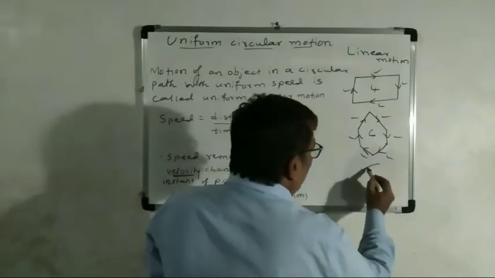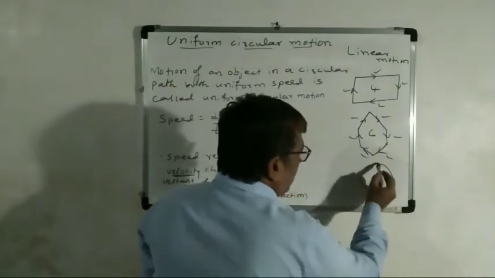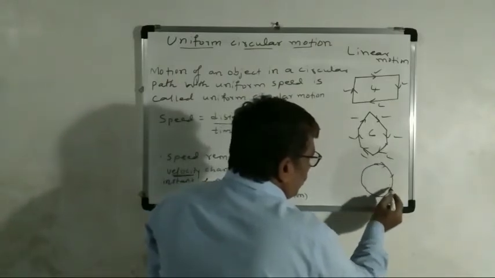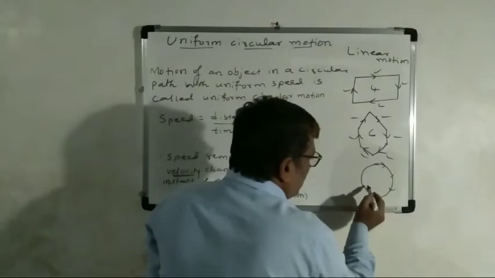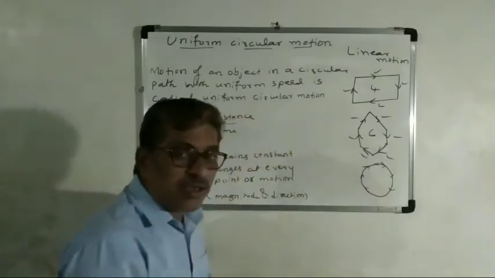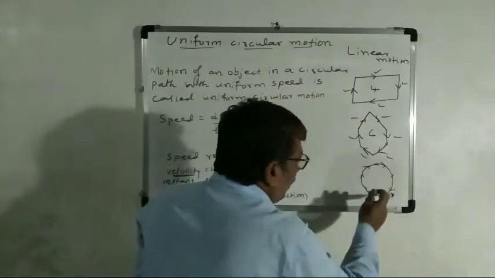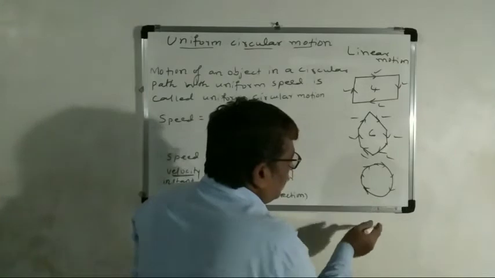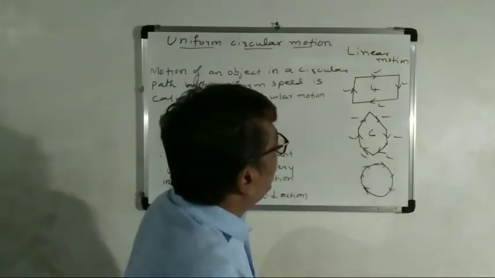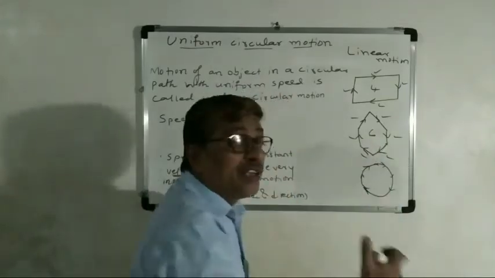Suppose the object moves in the circular path. See the circular path, how many times does it change the directions? So here what will be the answer? Here infinity, because the circle is made up of infinite points. So infinite points, so that's why infinite directions. At every point it changes its direction.